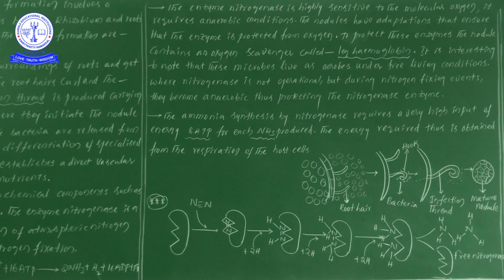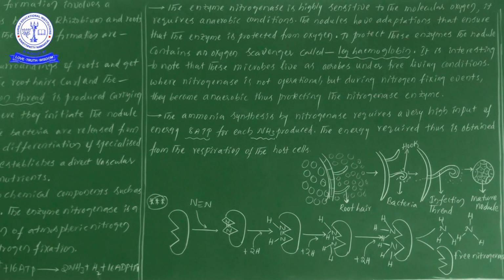During nitrogen fixing events, the microbes are definitely converted into anaerobic conditions, thus protecting the nitrogenase enzyme. So what is the main important point? If the nitrogenase enzyme is not operational, the rhizobium bacteria can survive in the presence of oxygen also. But when the nitrogenase enzyme is active or in operational mode, the bacteria survive only in anaerobic conditions. So save this point well.